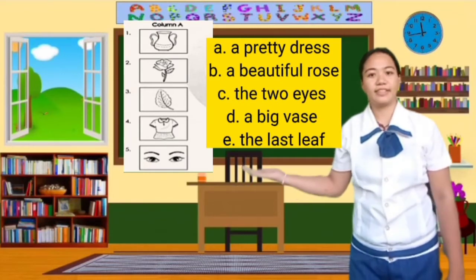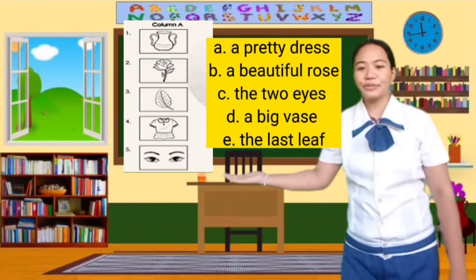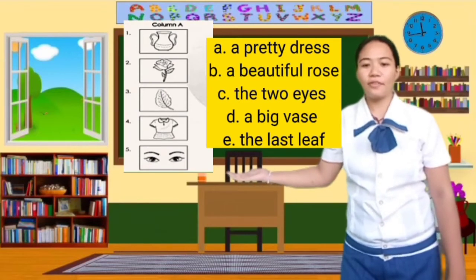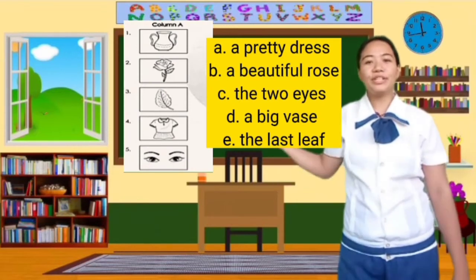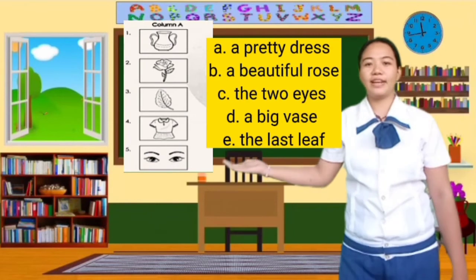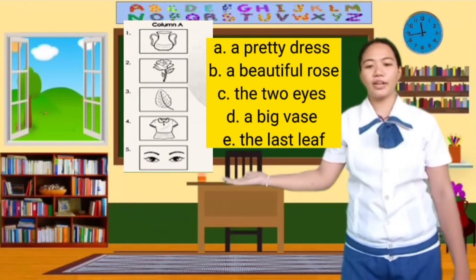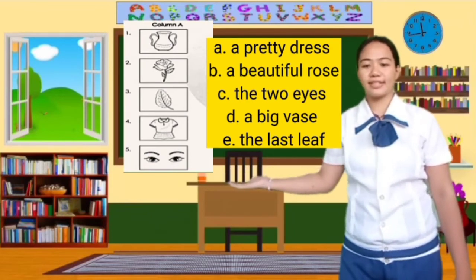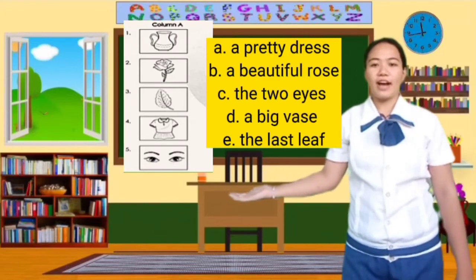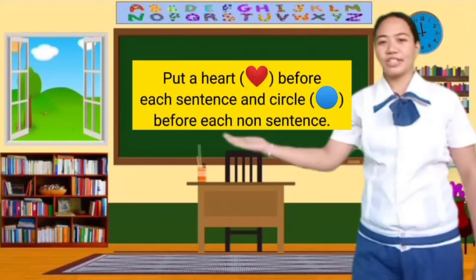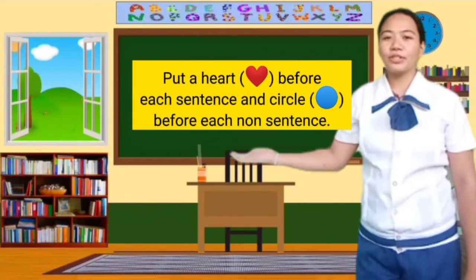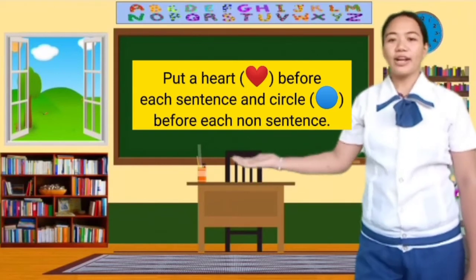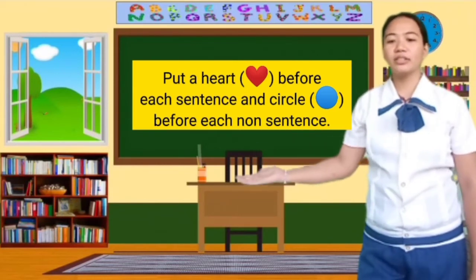Vase. So find vase. Picture 2, a flower. Flower. Number 3, leaf. Leaf. Number 4, a dress. Dress. Number 5, eyes.